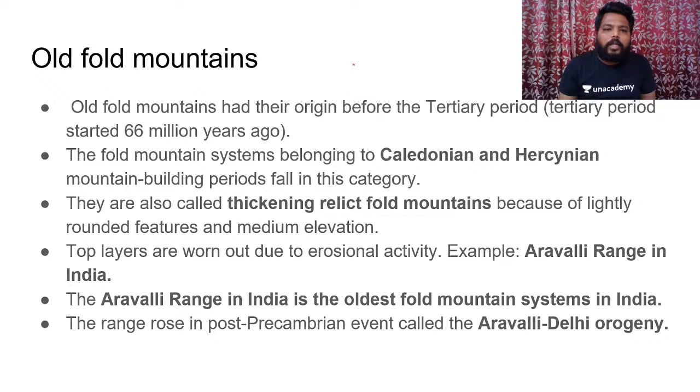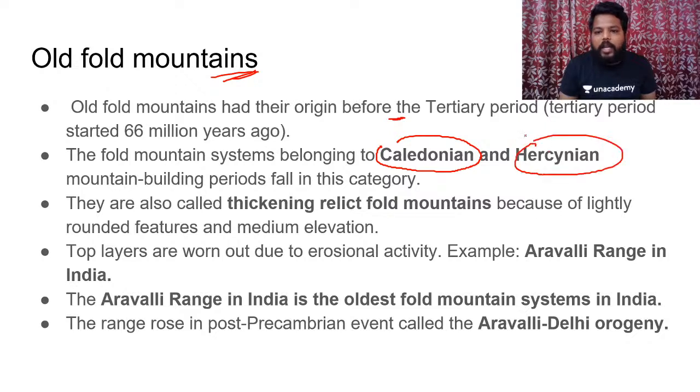And if you see the next set, old fold mountains, they had their origin before the tertiary period. The tertiary period just started 66 million years ago, so just before that we had the formation of these old fold mountains. The fold mountain systems Caledonian and Hercynian, which are present in North America and European regions, are part of the old fold mountains.